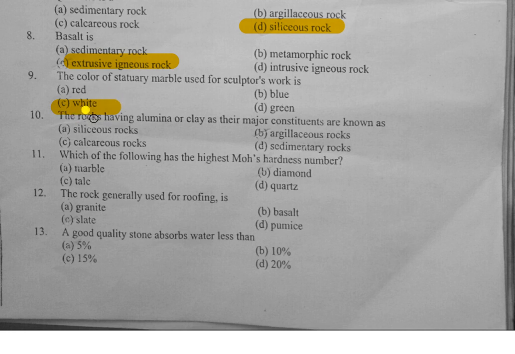So here question number 10 is: the rock having alumina or clay as the major constituent is known as, that is nothing but the argillaceous rock, which consists of a high amount of alumina or clay. So similarly, question number 11: which of the following has the highest Mohs hardness number?